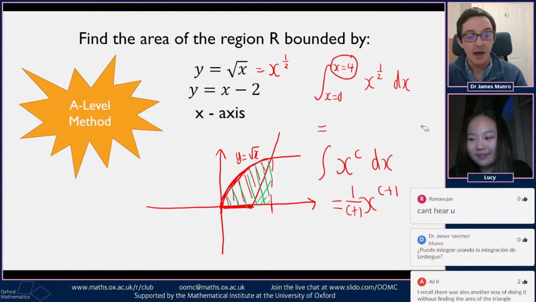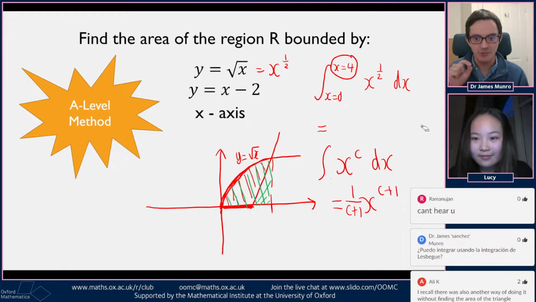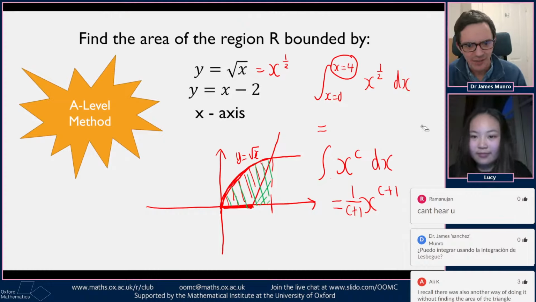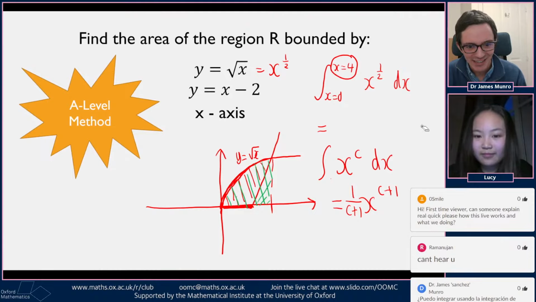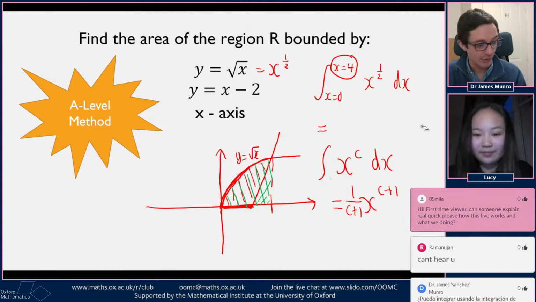Possibly. Okay, so we've got an integral. There's some rule about how you integrate powers of x. x to the c integrates to the function x to the c plus 1 over c plus 1. And if you put in the limits, the rule is you put in the top limit and you subtract the thing that you get when you put in the bottom limit. So that'll give us the, I think, green area in the picture. Yeah, the overall area underneath root x.